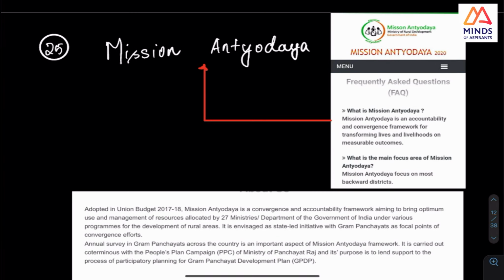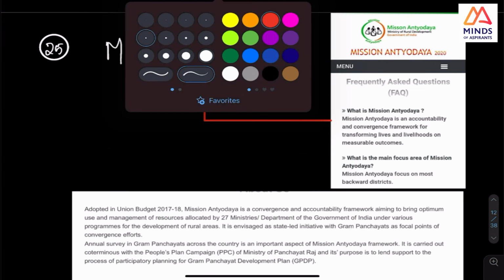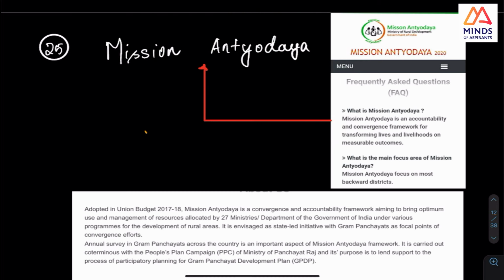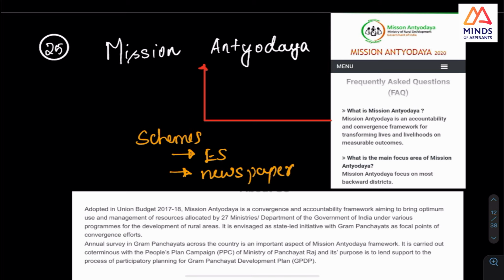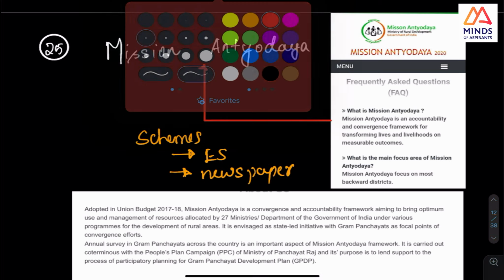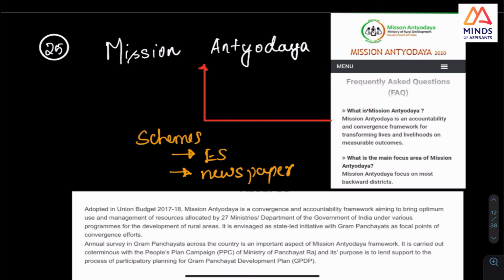The next key thing was in the news, and that is schemes. How we are going to approach schemes is that they come from the Economic Survey and from the newspaper. Whichever topics are present, we are going to analyze them. One that was in the news is Mission Antyodaya.